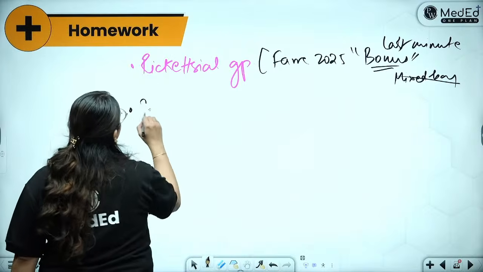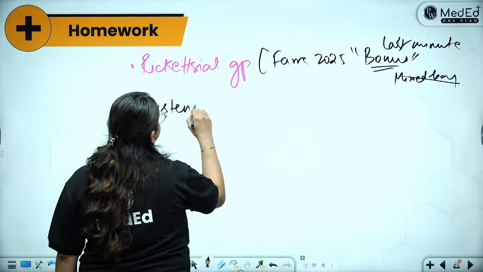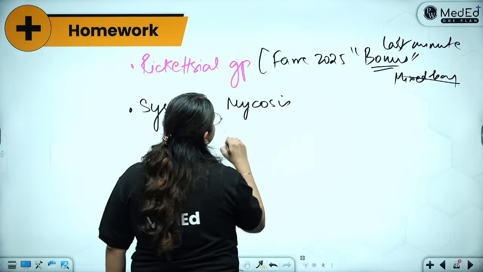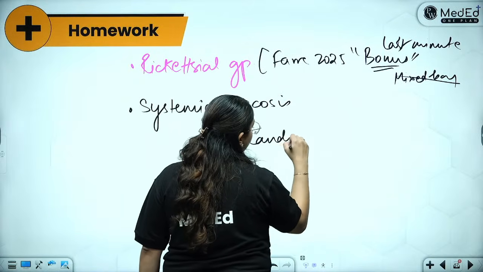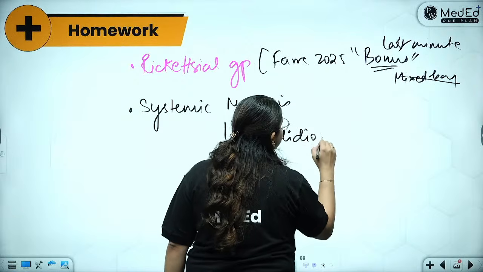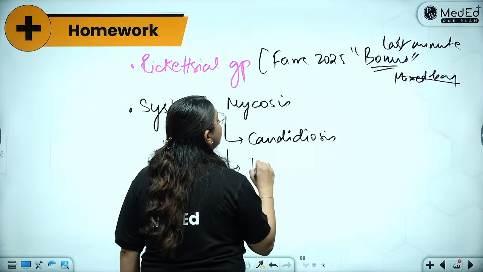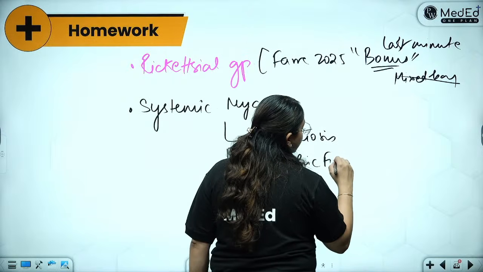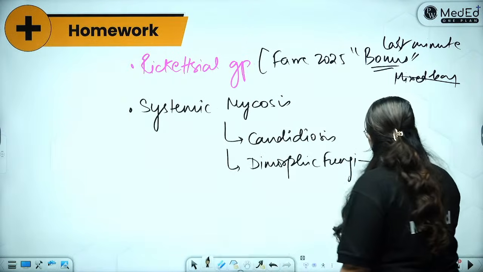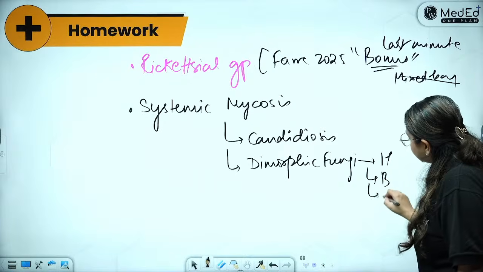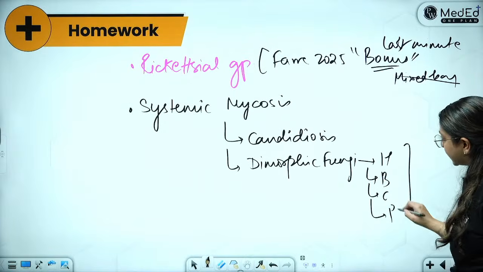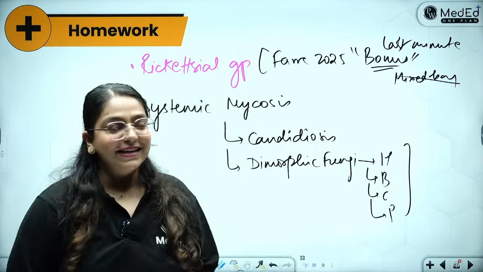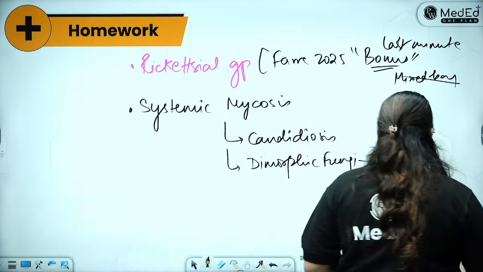Along with this, you please read up systemic mycosis yourself. In systemic mycosis, you have to read about candidiosis, and you have to read about some dimorphic fungi, which includes histoplasma, blastomyces, coccidioides, and paracoccidioides. And my students would know the mnemonic, hot boys can party. Yes, so please read about those hot boys as well.